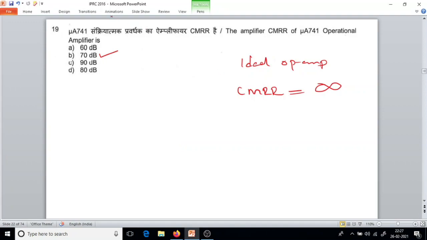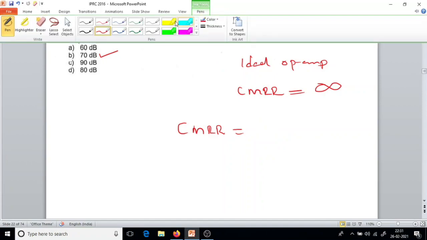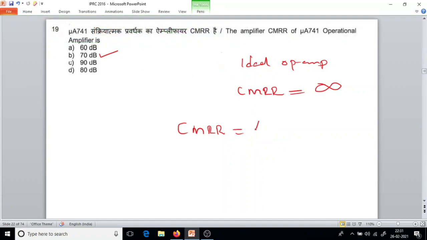And for a 741 amplifier, it is 70 dB. CMRR is the differential mode gain upon common mode gain, and common mode gain is supposed to be 0. Then we'll get CMRR equal to infinite. Okay, so we'll go to the next question.